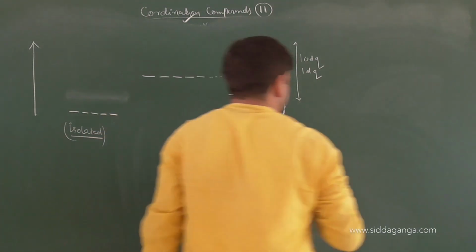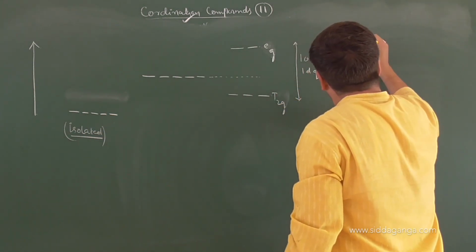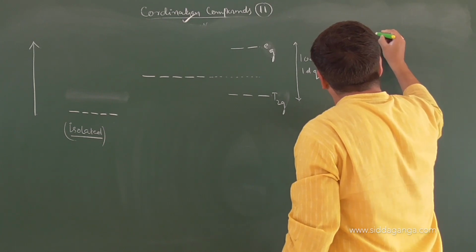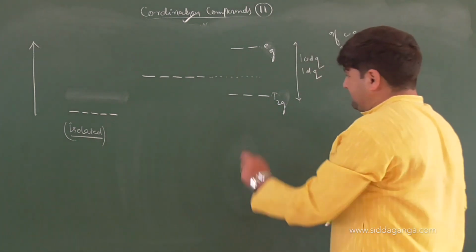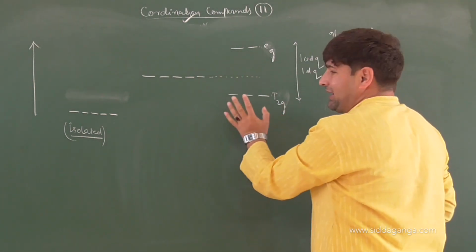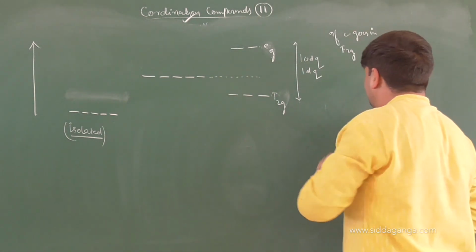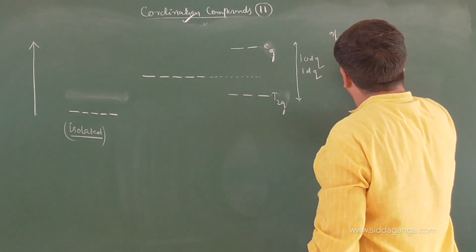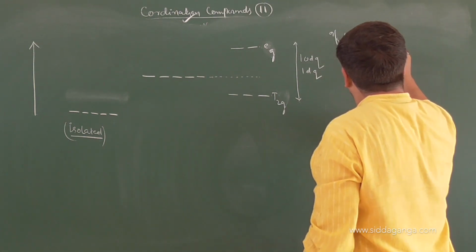If an electron goes in the T2G set, will it stabilize the crystal? Will it stabilize the compound or not? Yes. When the electron goes in the T2G set, stability increases.